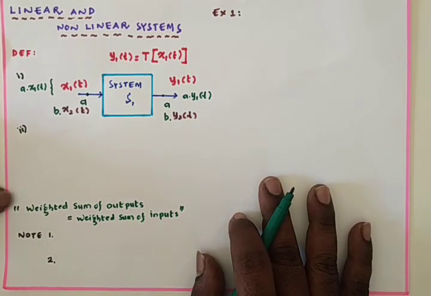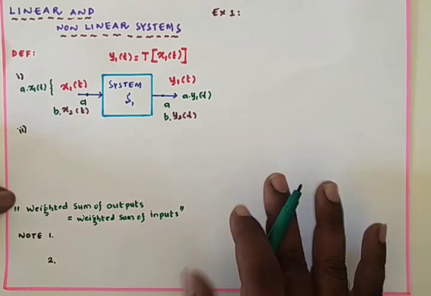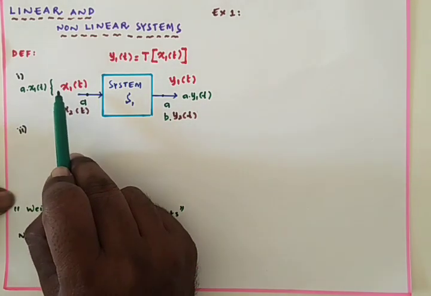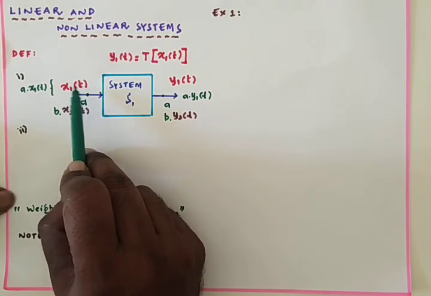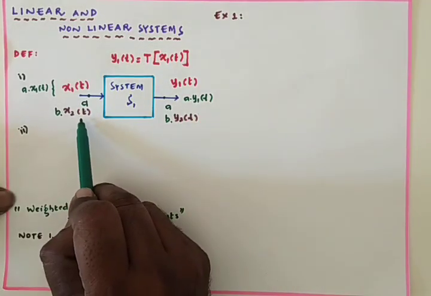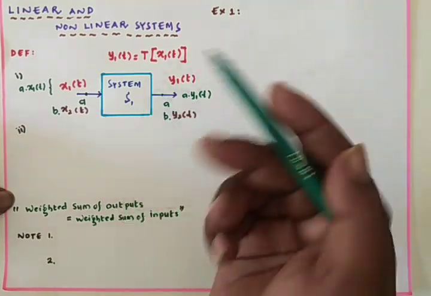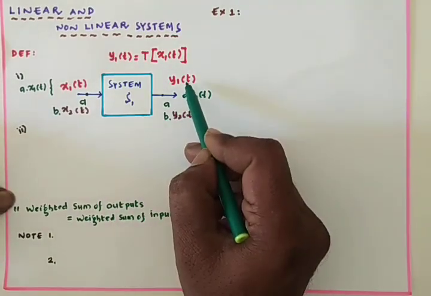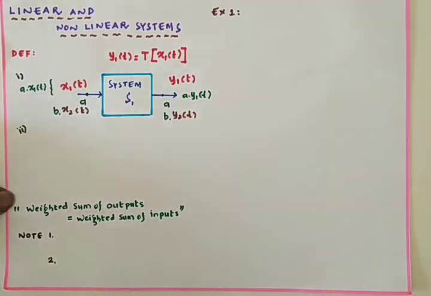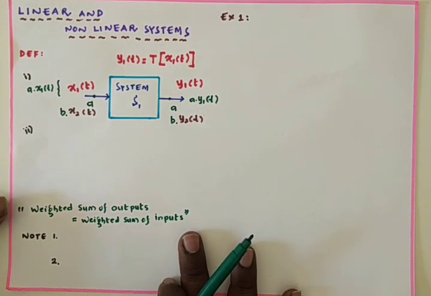This is homogeneity. Superposition is nothing but applying the input a·x1(t) plus b·x2(t) at a time. Due to that input, if I get the output a·y1(t) plus b·y2(t), then we can say that the system satisfies superposition also.